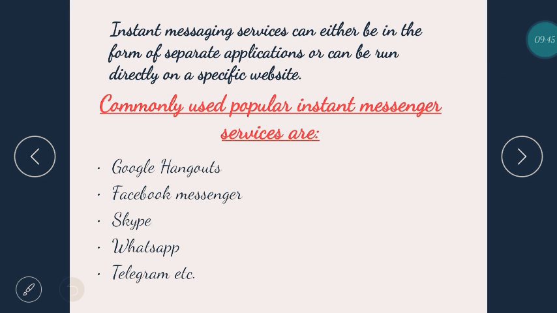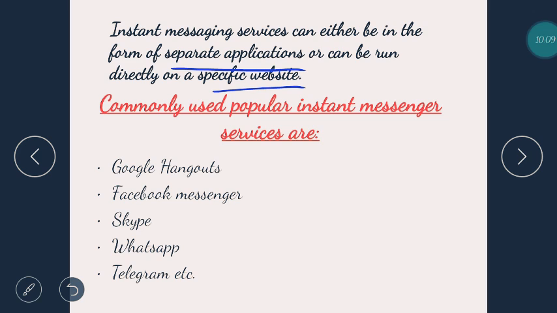Instant messaging services can either be in the form of separate applications or can be run directly on a specific website. This also you very well know, that there are websites, there are applications, there are services which provide both on the internet as well as the app.